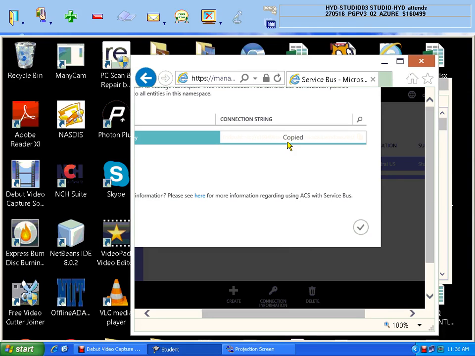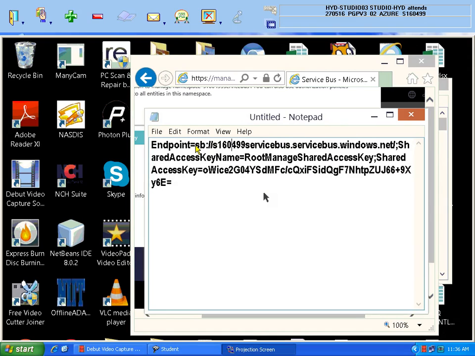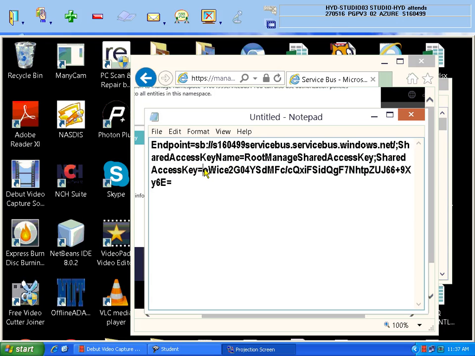In the notepad you paste it. Let me tell you, can you see your service bus name? SB is the predefined protocol to access the service bus, and this is our service bus name. The extra part is added by the computer, which I already told you. This is my namespace name. And for this, one key will be created with a password. What is the key name? SharedAccessKeyName equals RootManageSharedAccessKey is the name of the key. And SharedAccessKey, that means the password of this token, is from here till this.